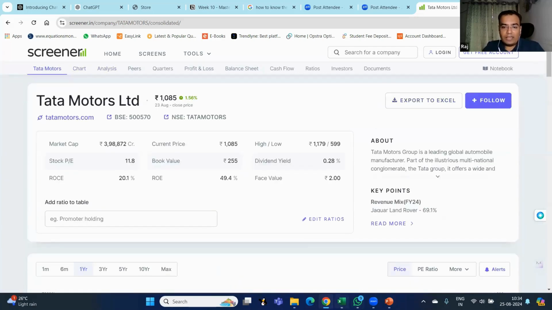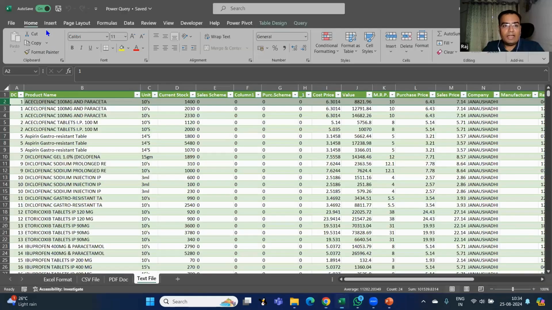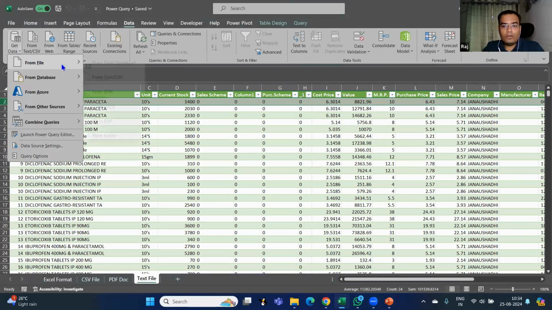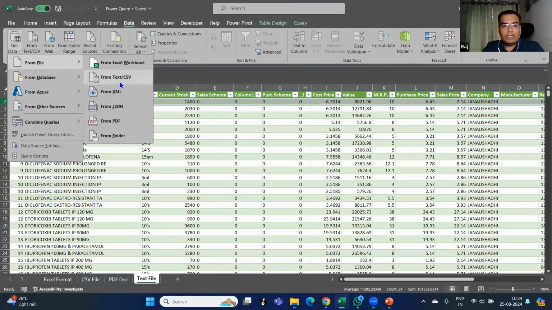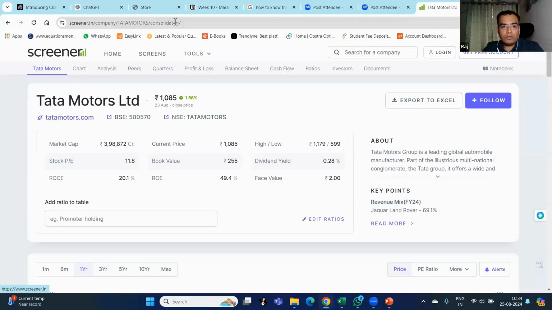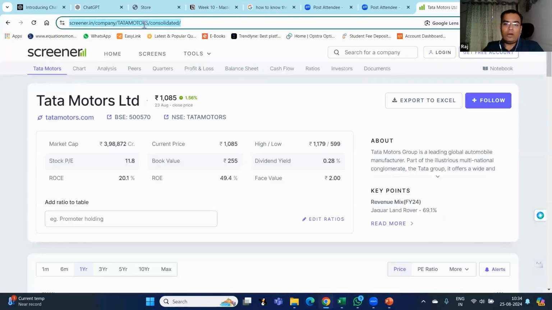There is an option in Excel called get data from web. Here, if you go into from file, if you see there is a web option. Let me just check, where is it? Okay, it is outside only. Can you see this? From web. So you can connect the data from a website with the help of this option. How? First of all, you need to just select the URL of this page. It can be any page that you want.